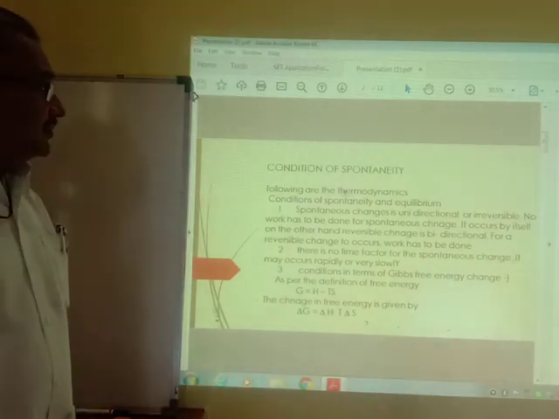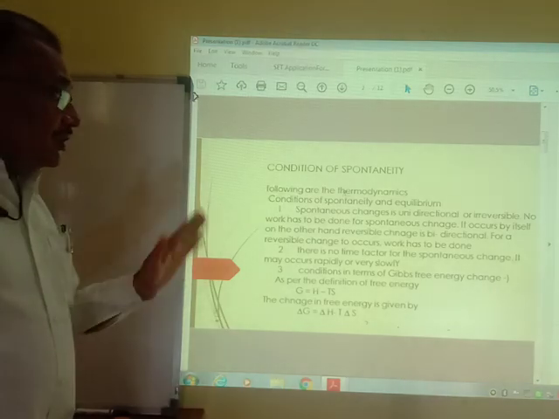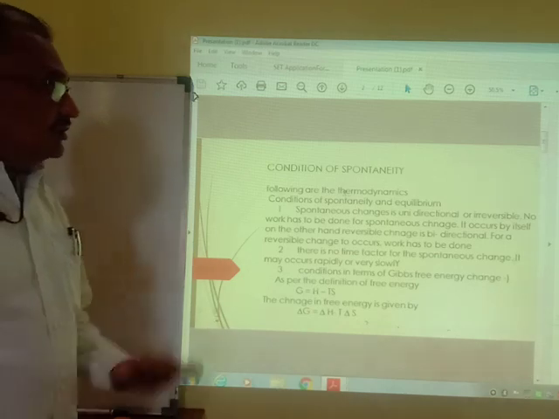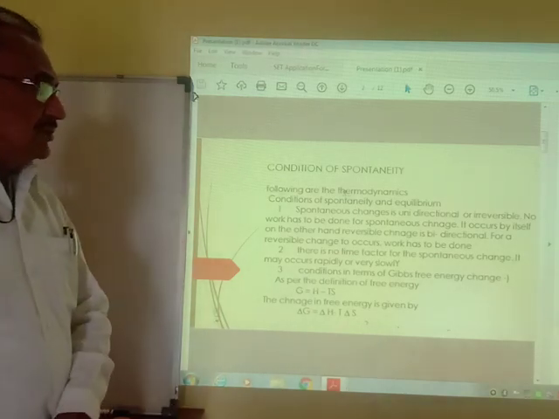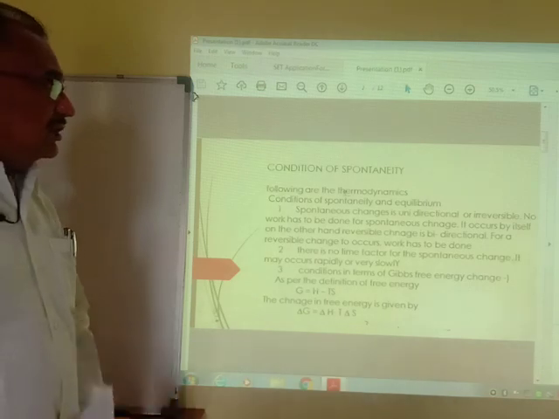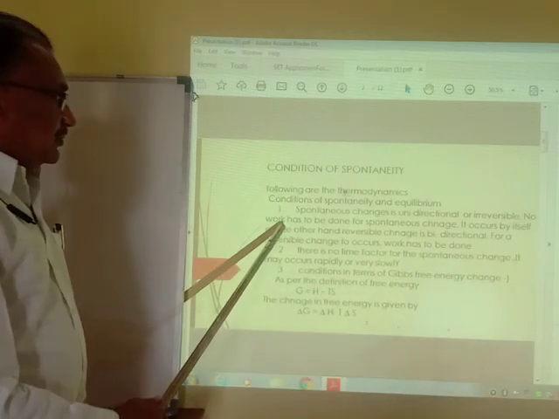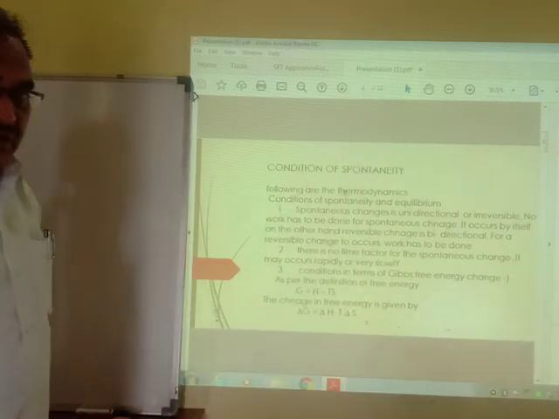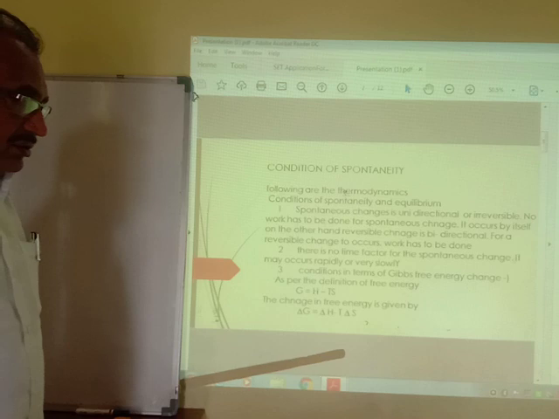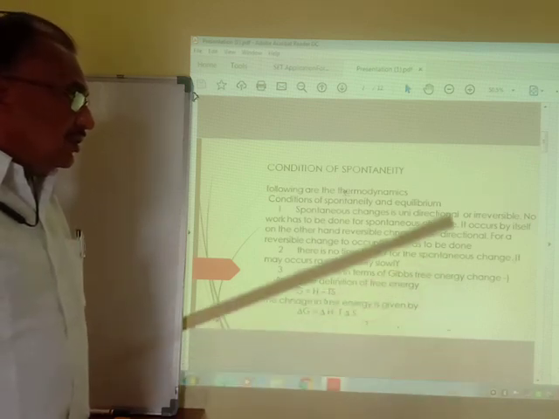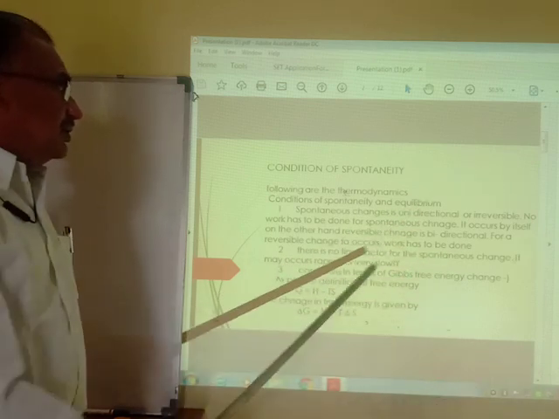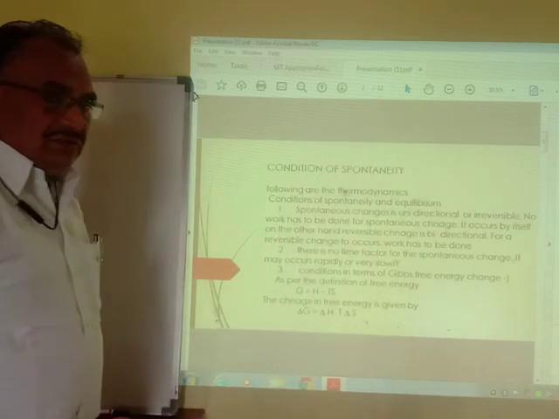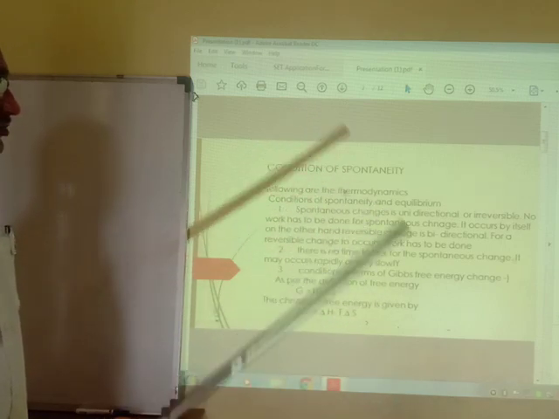These are examples of spontaneous change. These spontaneous changes are unidirectional. In such reactions, no work has to be done. It occurs by itself. On the other hand, a reversible change is bidirectional. If the reaction is reversible, going in the forward or reverse direction, then for such a reversible change, work has to be done.